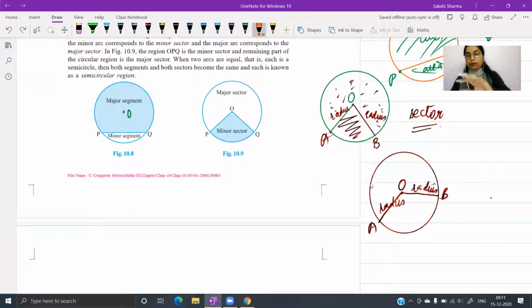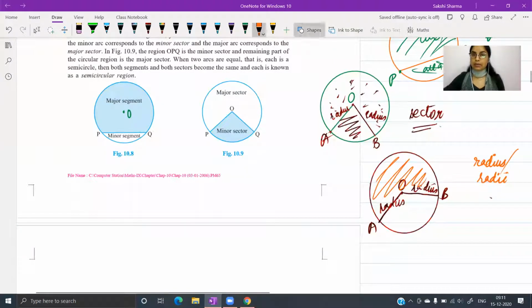Now what happened when I have drawn these 2 radii, plural for radius. So when I draw these 2 radii in this circle, what happens is ये जो अंदर वाली जगह थी, इसके 2 हिस्से हो गए. एक ये वाला एरिया बन गया आपके पास और एक ये वाला एरिया बन गया. ये जो एरियाज बने हैं रेडियस ड्रॉ करने की वजह से, इन एरियाज को हम बोलते हैं सेक्टर्स. इनमें से एक स्मॉलर है और एक बड़ा है. The smaller one is called the minor sector, the larger one is called the major sector.